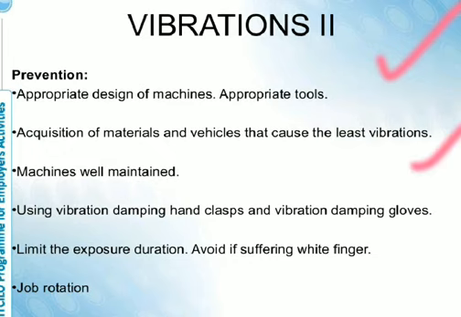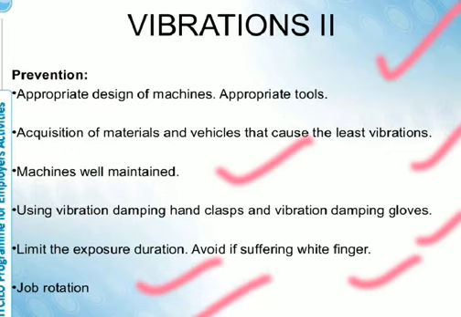Machines should be well maintained, with proper maintenance at frequent intervals. Use vibration damping hand clasps and vibration damping gloves to reduce the amount of vibration. Limit the exposure duration to avoid suffering white finger. Use job rotation and avoid cold. So these are the points to be used for the prevention of vibration.